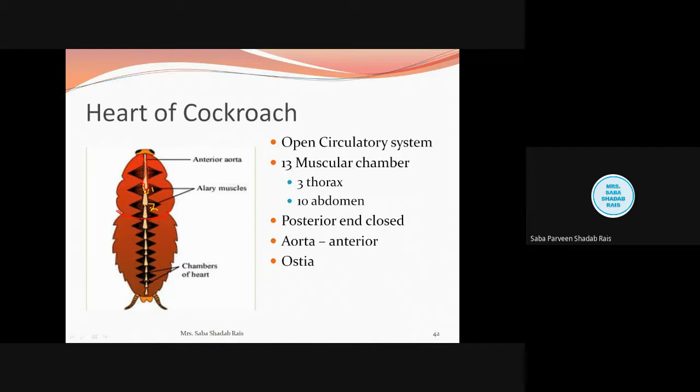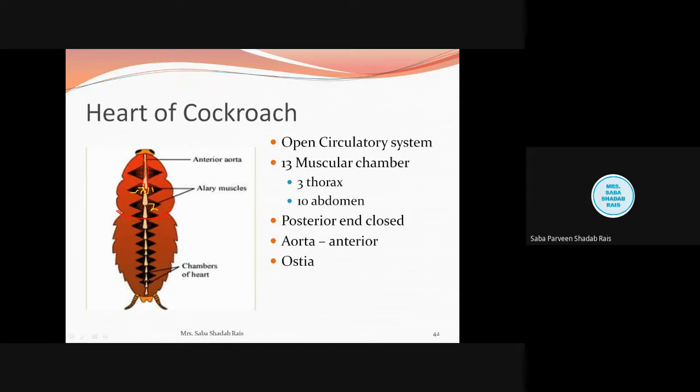Now what is the function of that valve? That valve opens inward. Now see, these openings or ostia are present to admit the blood from the pericardial sinus. Whatever, now see here, the sinus or cavity is present where the hemolymph is freely moving. So here blood will come from here. So this blood is entering in, and the blood should not go out.